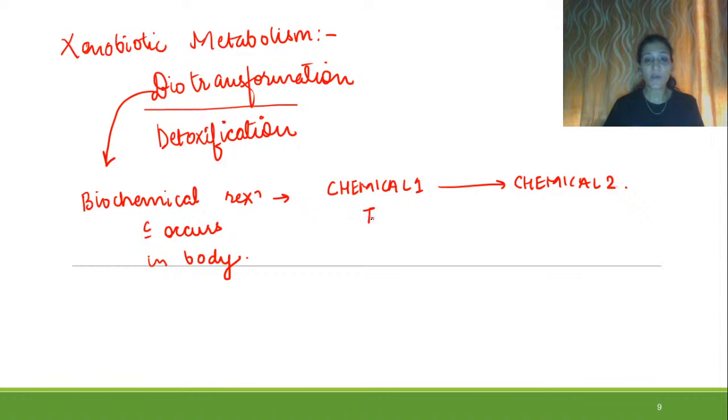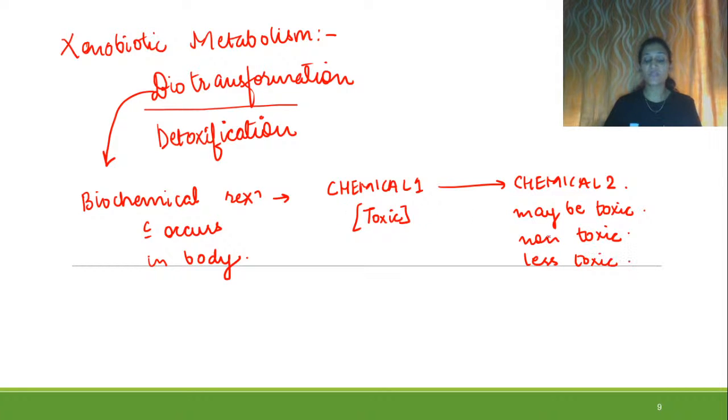This chemical 1 is 100% toxic, no doubt, and the chemical 2 which is produced from chemical 1 may be toxic, or it may be non-toxic, or it may be less toxic. So the chemical 1 is changed into chemical 2, and chemical 2 can be toxic, non-toxic, or less toxic.